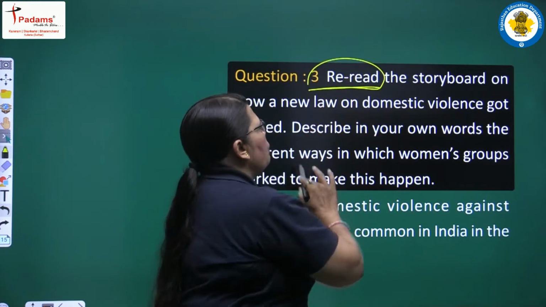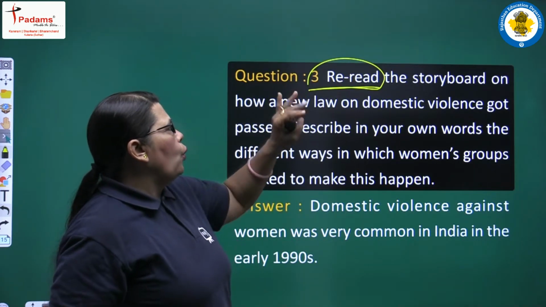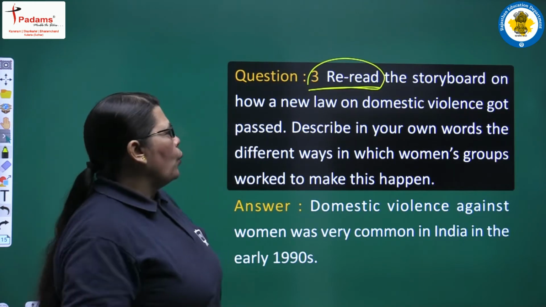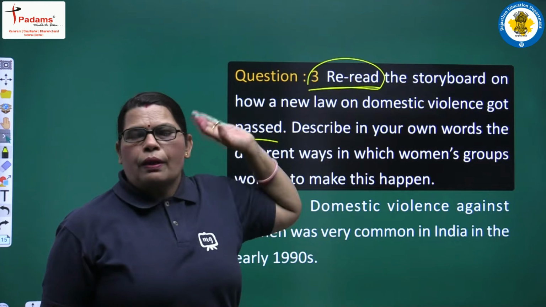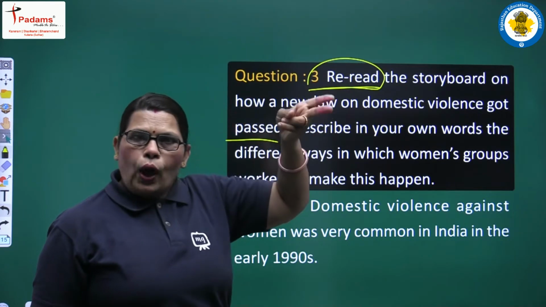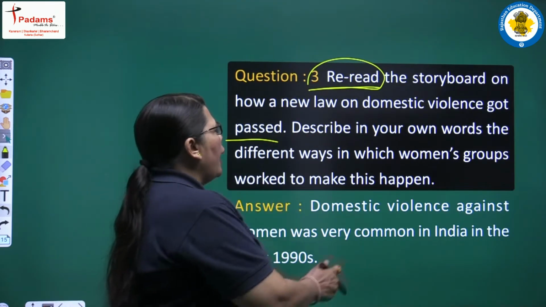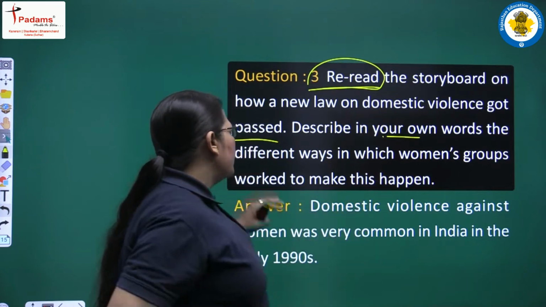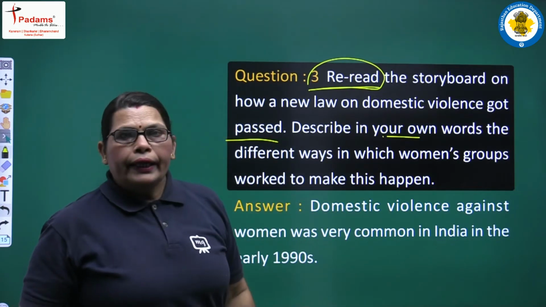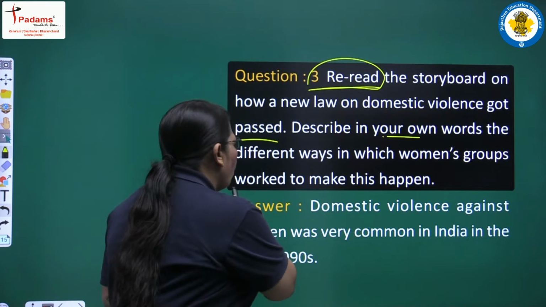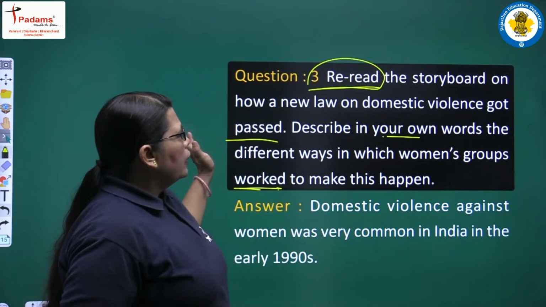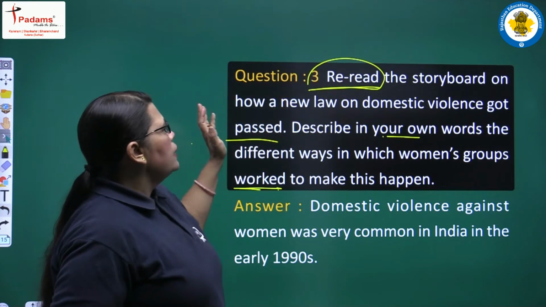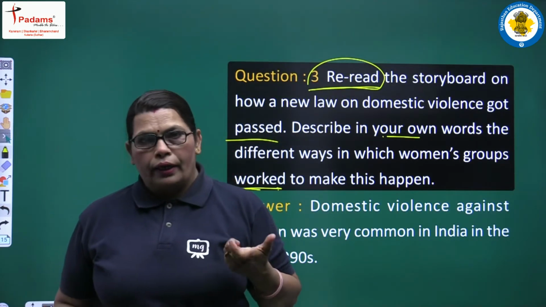Reread the storyboard on how a new law on domestic violence got passed. Yes, we had discussed this story in our chapter reading session. So, recall that one in your mind and describe in your own words the different ways in which women's groups worked to make this happen. How the new domestic violence law became passed.